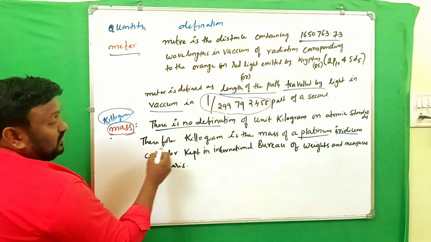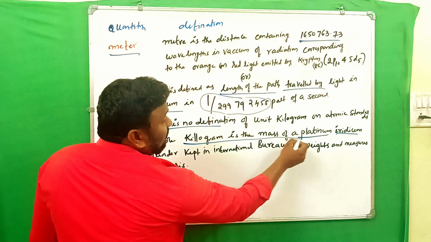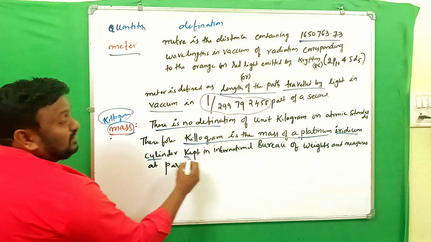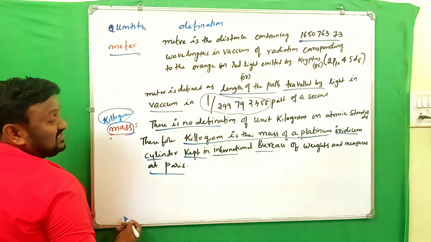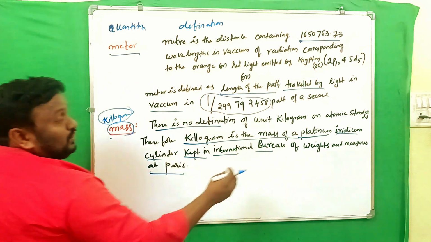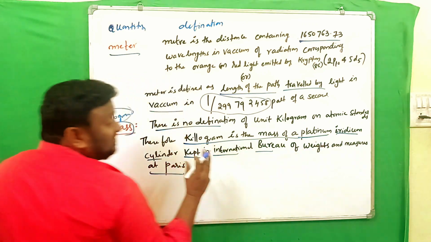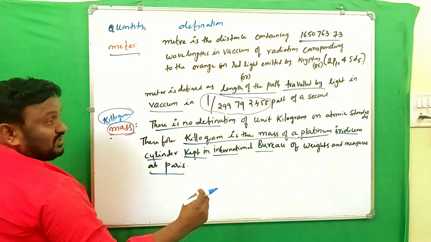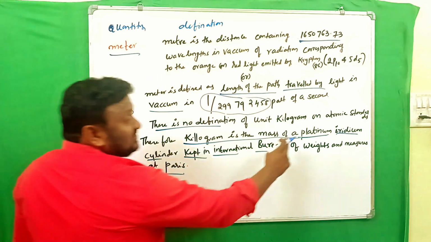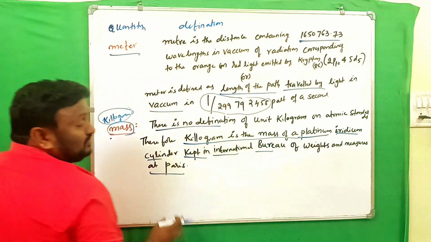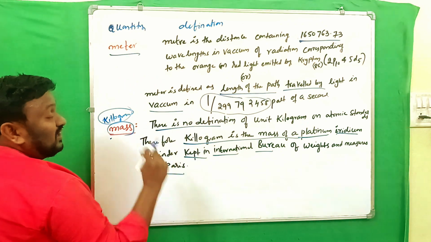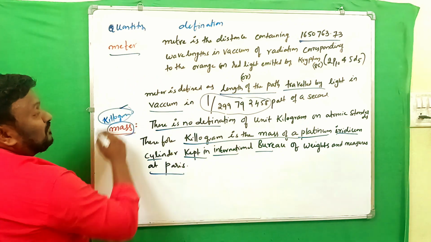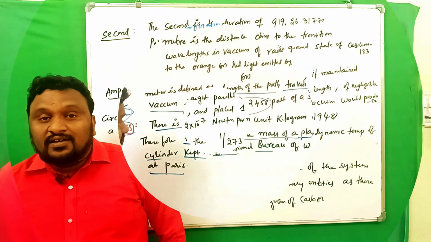Look here, kilogram is the mass of a platinum iridium cylinder kept in the International Bureau of Weights and Measures at Paris. At the Bureau of Weights and Measures in Paris, what reference did they take? A cylinder of platinum and iridium. So they took the alloy as a weight, and the value of that weight was defined as one kilogram. Next, see the